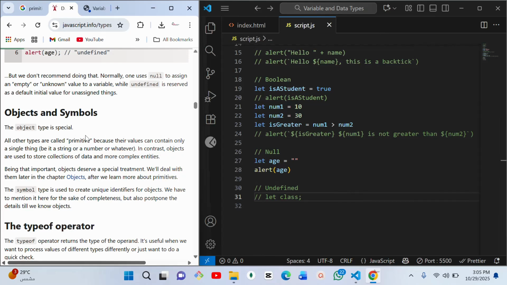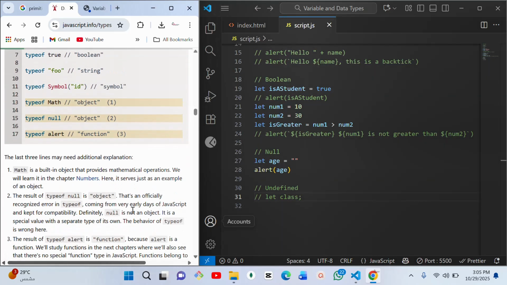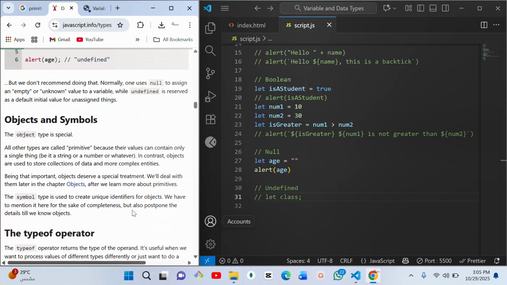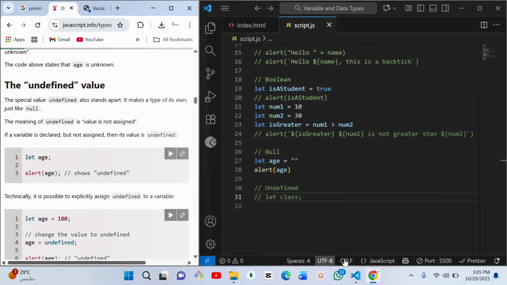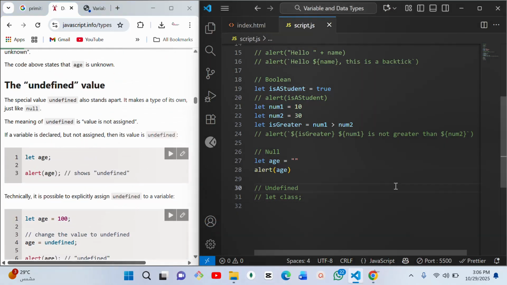In contrast, objects are used to store collections of data. Just like the first example I gave you where I put names of many students inside that. That is a collection of data and more complex entities like the functions when we get there. So being that important, objects deserve a special treatment. They say, okay, we will deal with them later in the chapter on objects. And that is that on data types today.